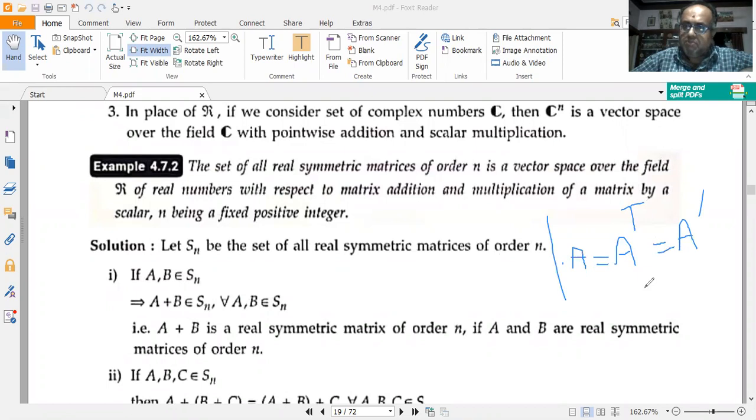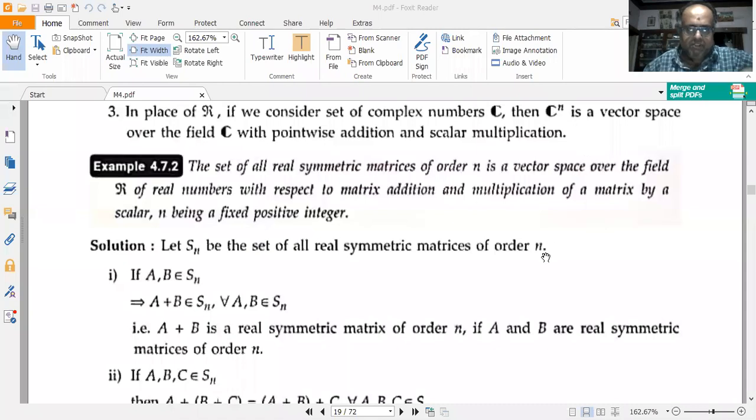Now, of course, symmetric matrices exist only for square matrices. So A is equal to A transpose, equal to A dash.